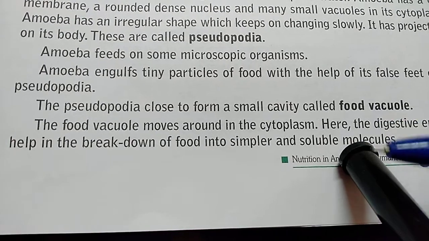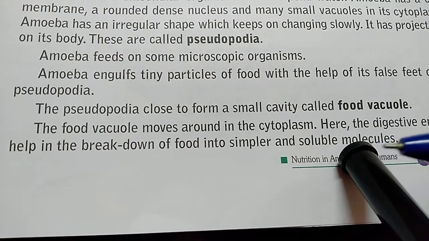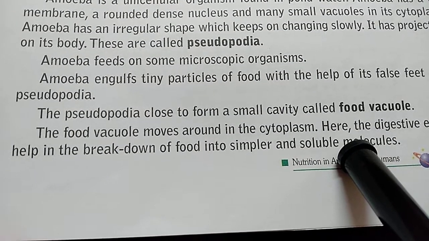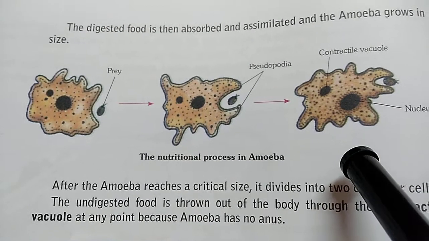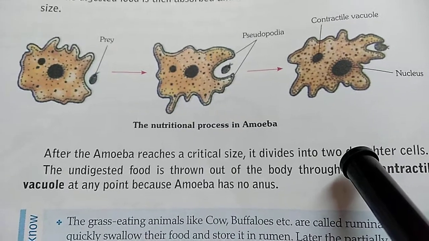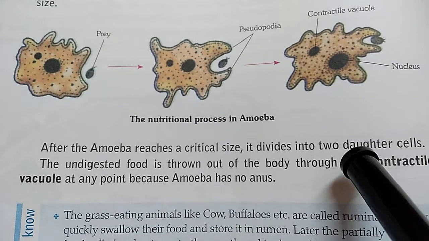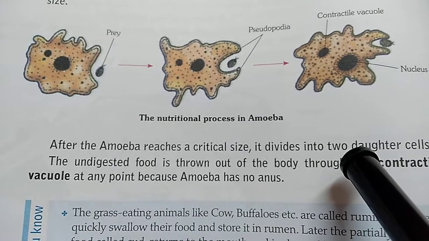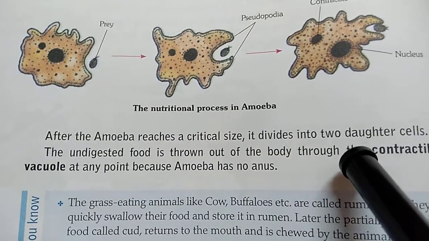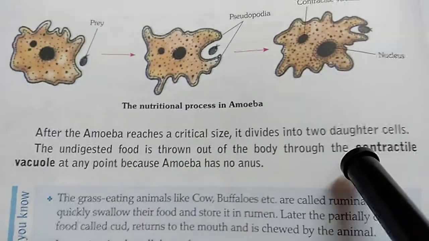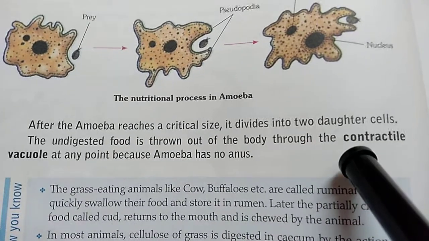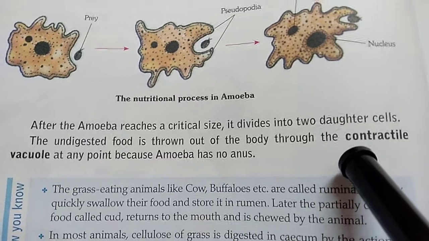Then some digestive enzymes are present in the cytoplasm. These enzymes break down the food into simpler form. This simpler form of food is utilized by the body of the amoeba for growth and later on for reproduction. When this cell reaches its maximum size, then it will start to reproduce and will divide into two. After digestion, whatever waste materials are formed go out of the body with the help of the contractile vacuole.